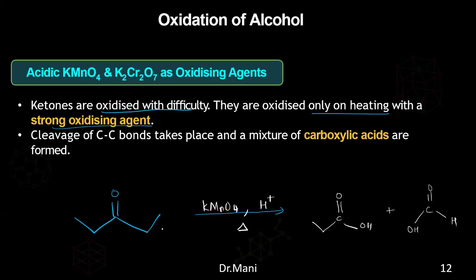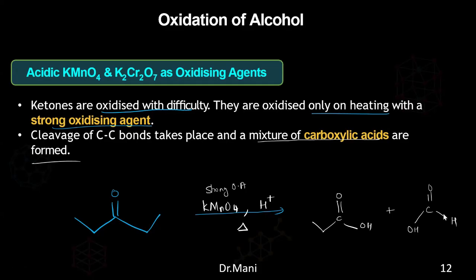So remember this. Okay, so what happened here? The ketones are oxidized with difficulty. They are oxidized only on heating under a strong oxidizing agent. So this is a strong oxidizing agent. So cleavage of the carbon-carbon bond takes place and a mixture of carboxylic acids is formed. So you can see here, this is one type of carboxylic acid. This is another type of carboxylic acid.